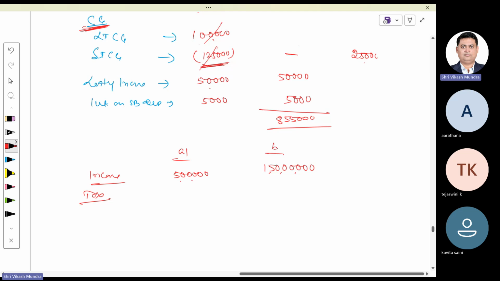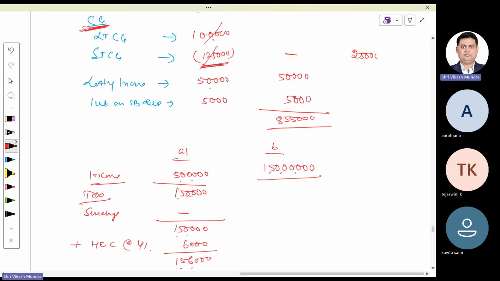In the first case, the rate of tax would be 30%. 30% of 5 lakh would be 1,50,000. Surcharge is not applicable because income does not exceed 1 crore. Hence, tax plus surcharge is 1,50,000. And then plus health and education cess at the rate of 4%. 4% of this would be 6,000. And total tax payable by this partnership firm would be 1,56,000.